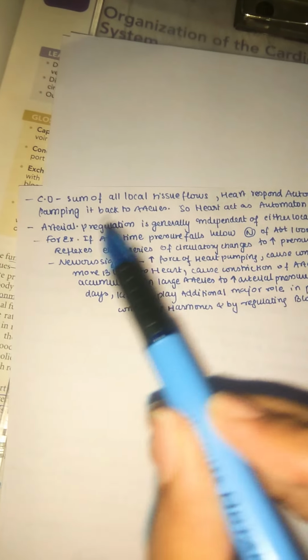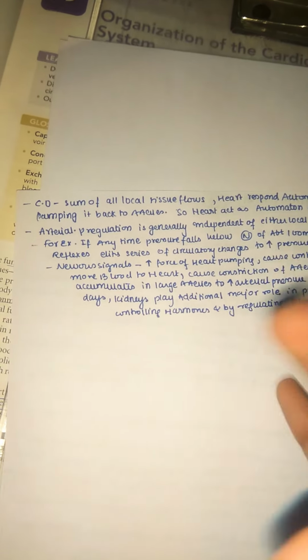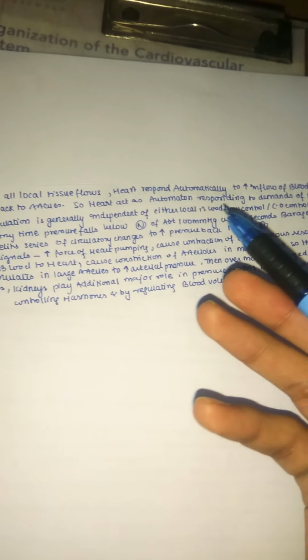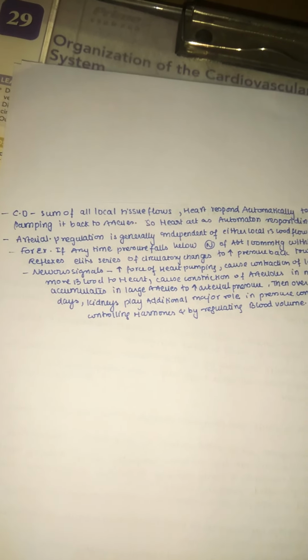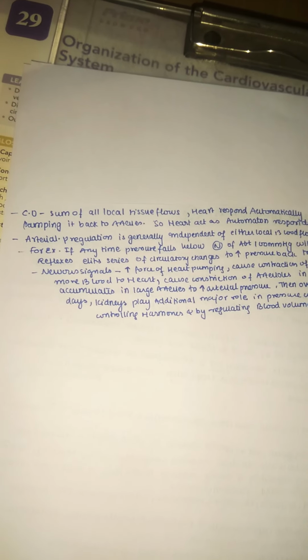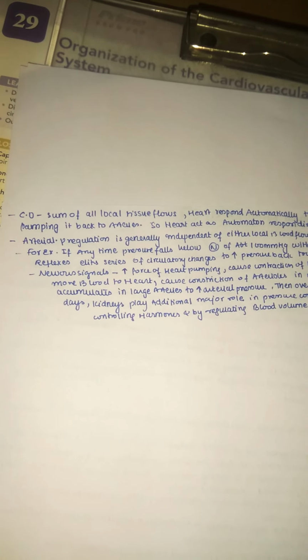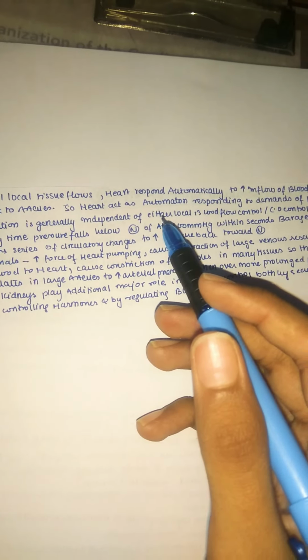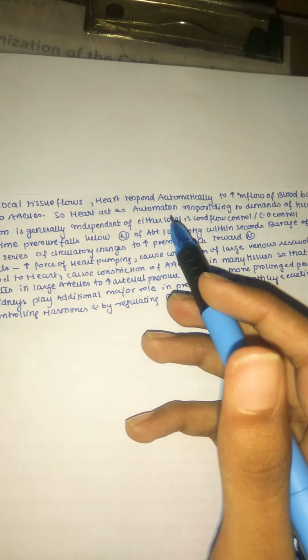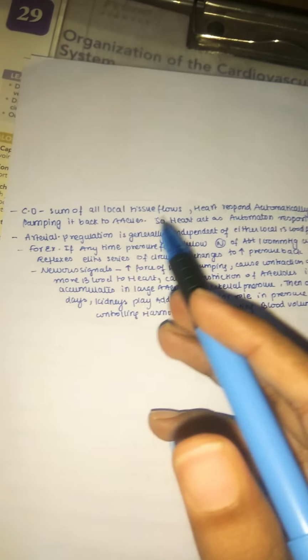So cardiac output is nothing but the sum of all local tissue flows. So cardiac output mainly depends on the local tissue flows. The heart responds automatically to an increase in the inflow of blood by pumping it back to the arteries. Whenever the heart senses more blood flow, it pumps some of the blood back into the arteries itself. This is an automatic response. So the heart acts as an automaton, responding to the demands of the tissue.